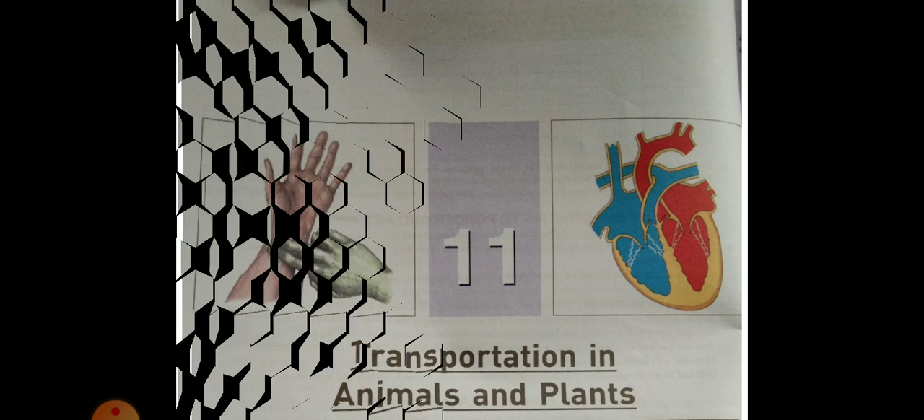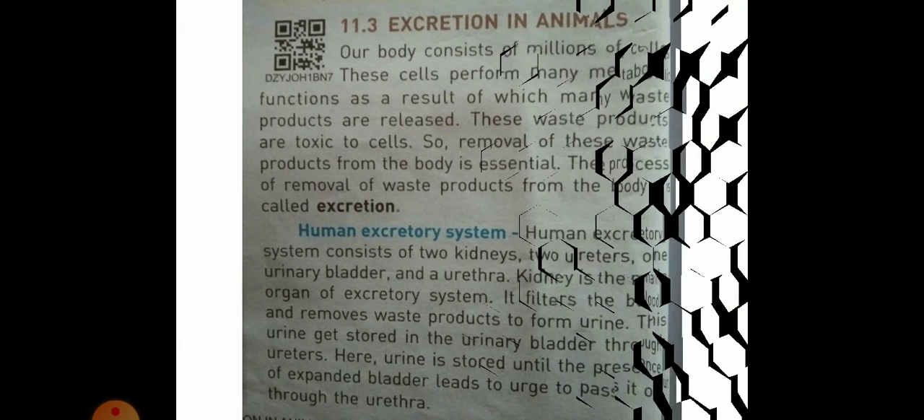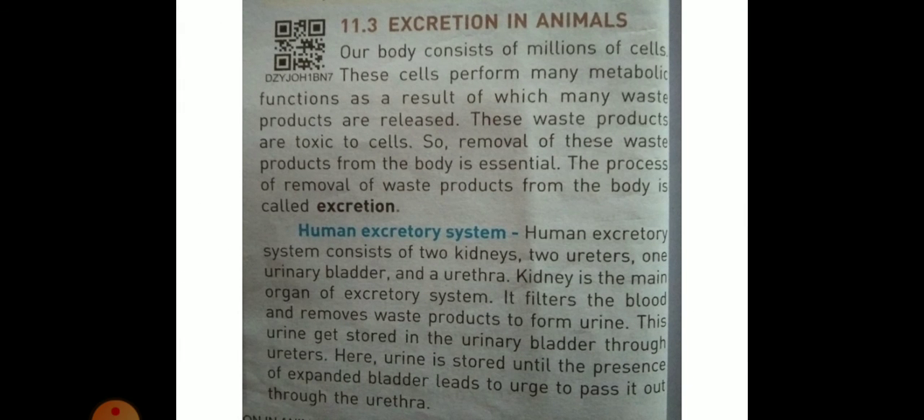Our body consists of millions of cells. These cells perform many metabolic functions, as a result of which many waste products are released. These waste products are toxic to cells. So removal of these waste products from the body is essential. The process of removal of waste products from the body is called excretion.